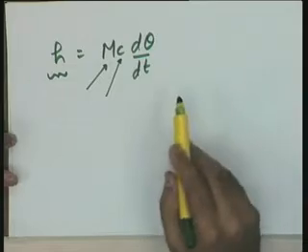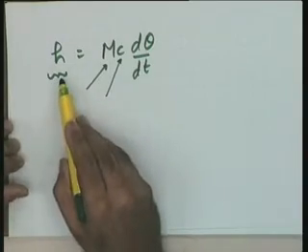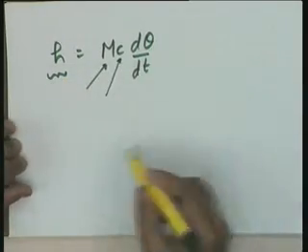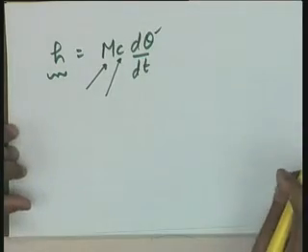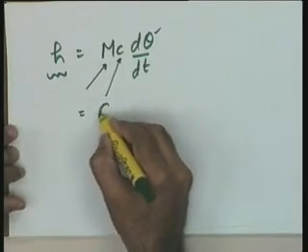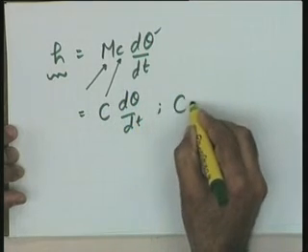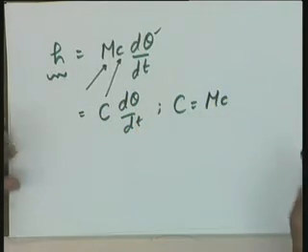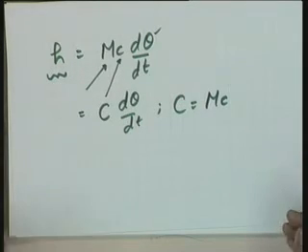So, the heat storage equation becomes H equal to MC d theta by dt, where theta is the temperature of the material under consideration. In that particular case, this can be written as C d theta by dt, where C equal to MC is the thermal capacitance of the material. So, for me now, as far as a solid material is concerned,